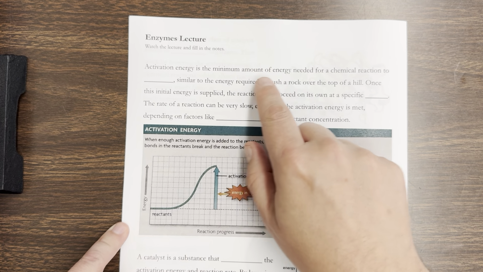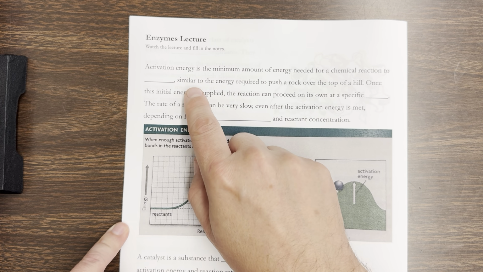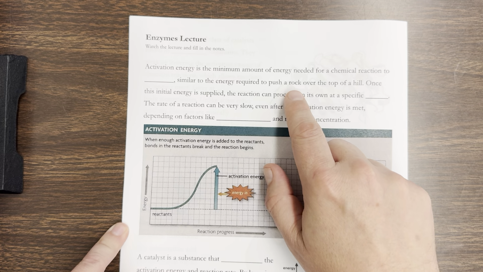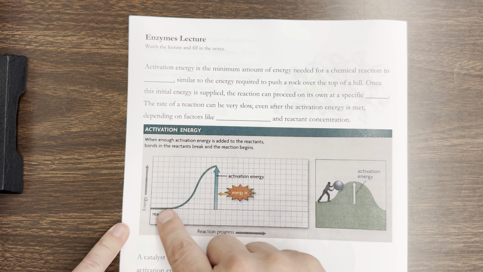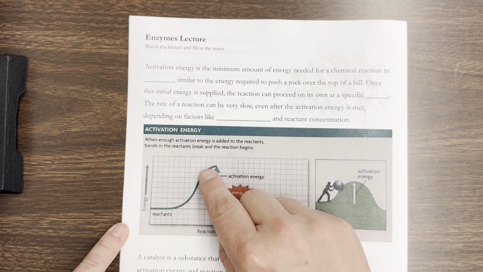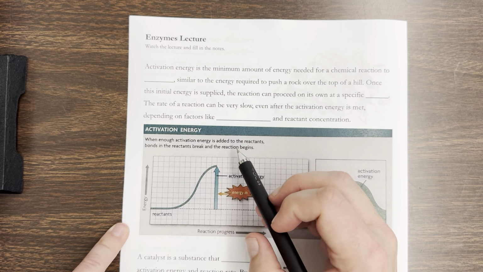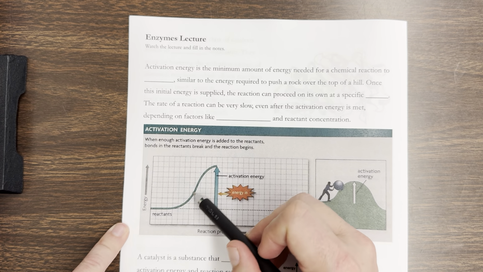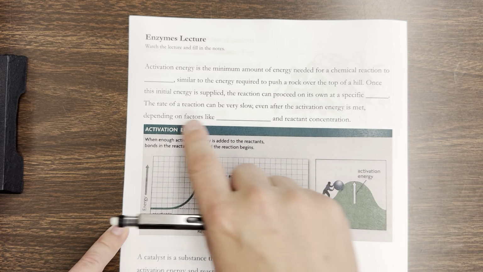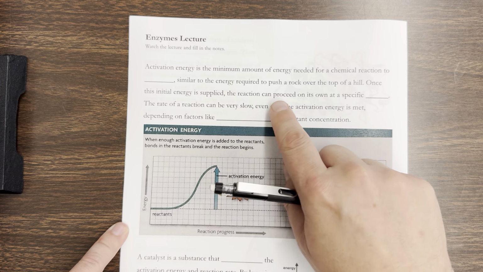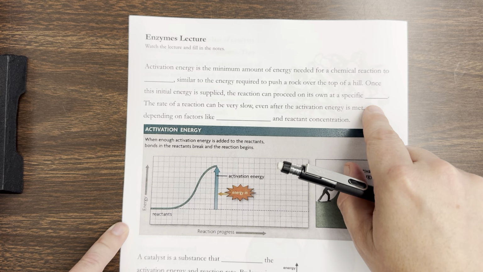Activation energy is the minimum amount of energy needed for a chemical reaction to start, similar to the energy required to push a rock over the top of a hill. So this is what we see. Here's where our reaction starts, and we have to add all this energy before we can make the reaction go. But once we get that energy, then the reaction can proceed. Once this initial energy is supplied, the reaction can proceed on its own at a specific rate.